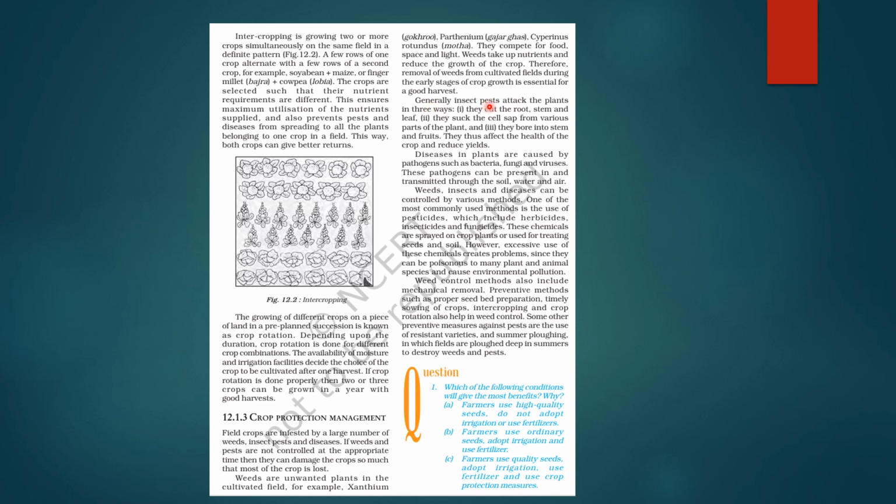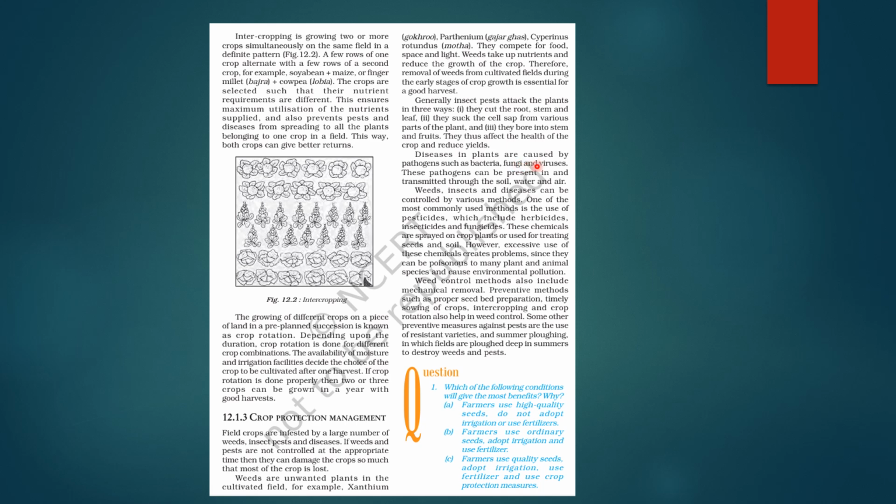So generally insect pests attack the plants in three ways. They cut the root, stem and leaf. They suck the cell sap from various parts of the plant and they can bore into the stem and fruits. So they thus affect the health of the crop and reduce the yield, right?